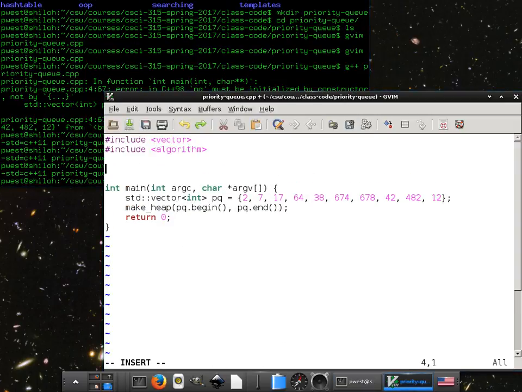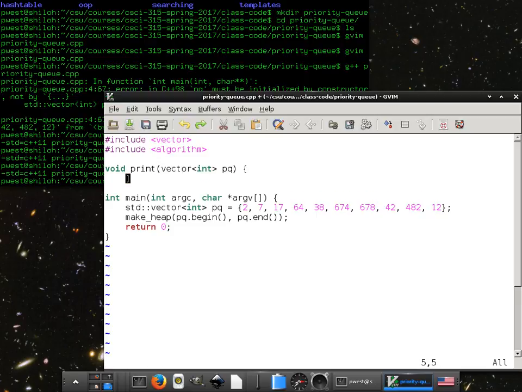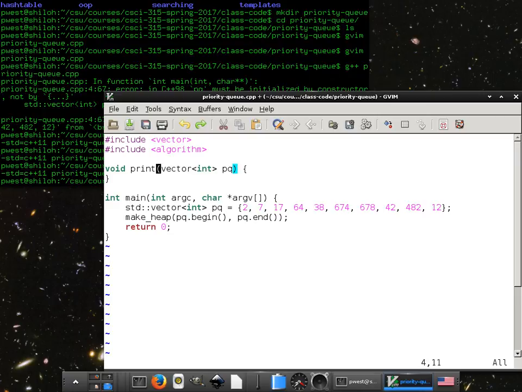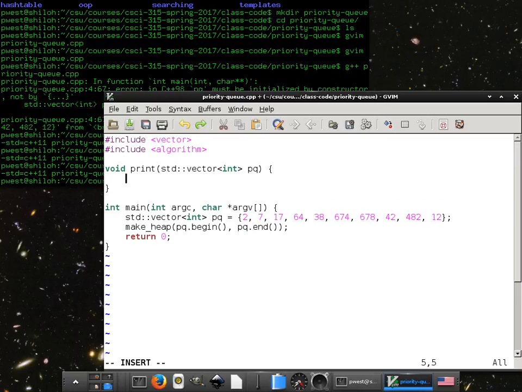Okay. You know what? Let's make a quick little print thing to see if it's working. How do we do this? Does anyone remember? How do we print a vector? Iterator.